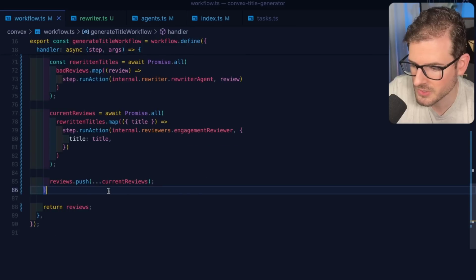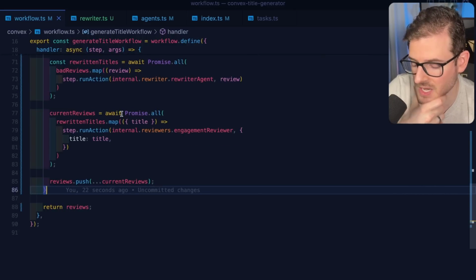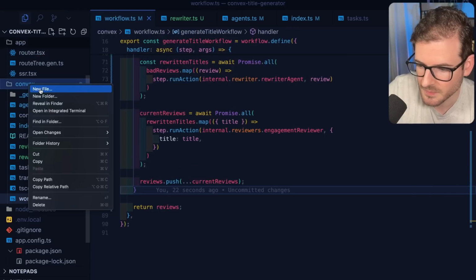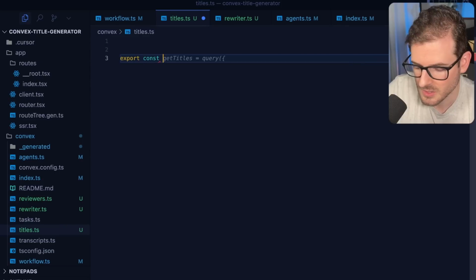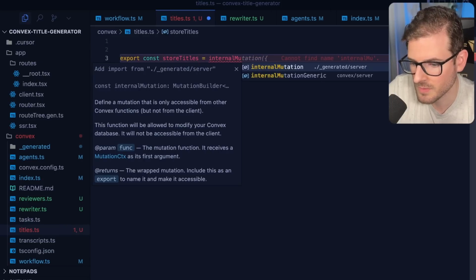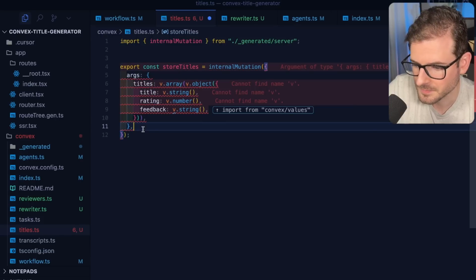And also, I want to store these titles somewhere. So we could probably make a mutation. We haven't done a mutation yet. But we could potentially say titles.ts, and we'll say export const storeTitles, and that's going to be an internal mutation. Again, if you want to write to your database, you'd have to do something like this.